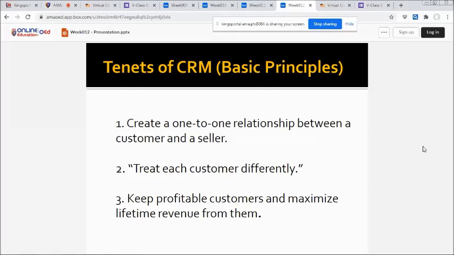So we have tenets of CRM, the basic principles. First, you're going to create a one-to-one relationship between a customer and a seller. Second, treat each customer differently. Third, keep profitable customers and maximize lifetime revenue from them.